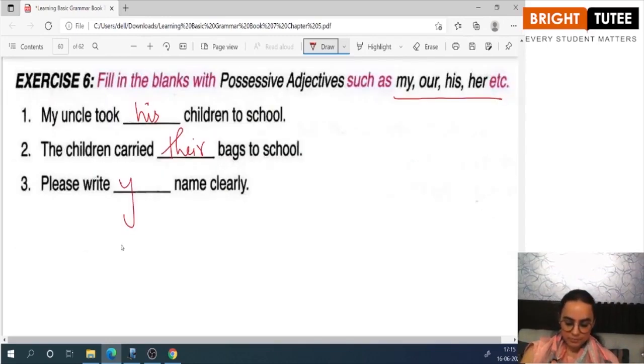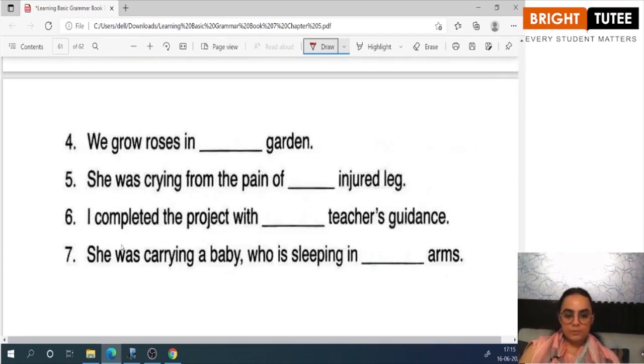Please write your name clearly. We grow roses in our garden. She was crying from the pain of her injured leg. I completed the project with my teacher's guidance. She was carrying a baby who is sleeping in her arms.